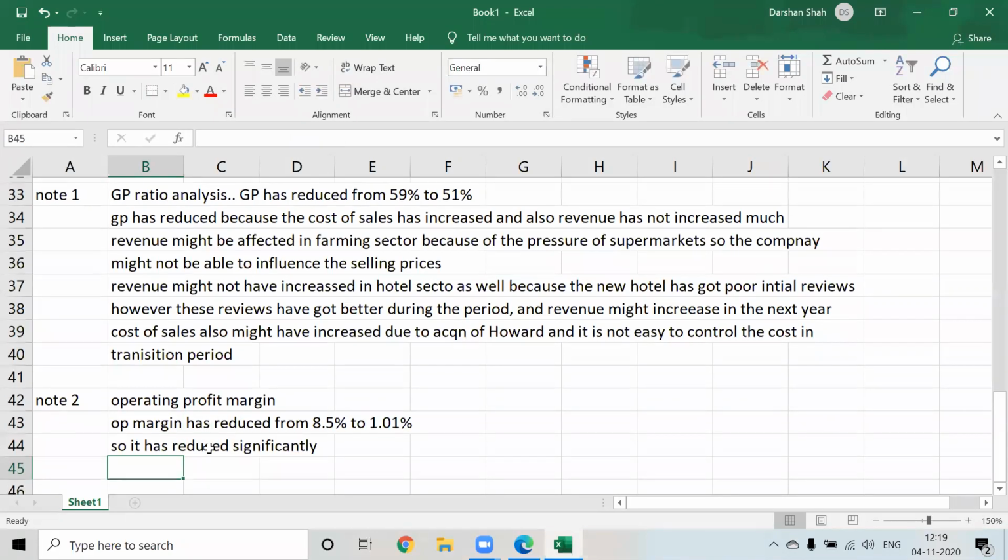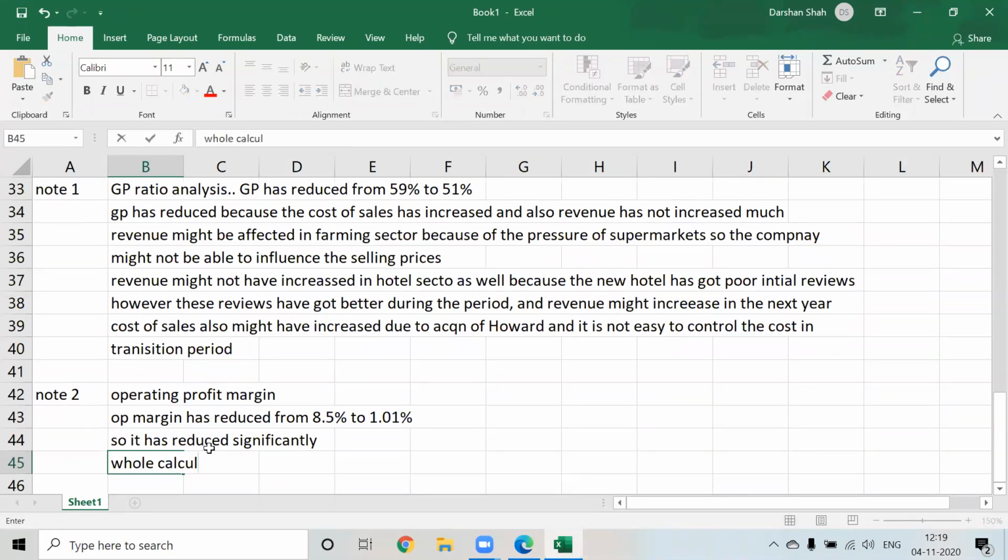While calculating the 1.01%, we have taken into consideration the exceptional item, which is the profit.